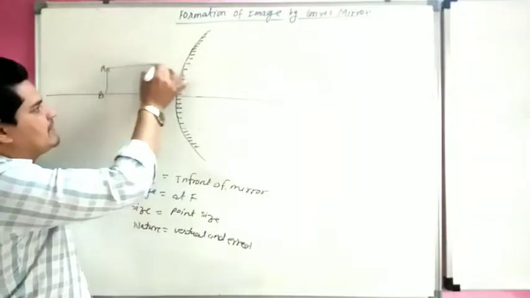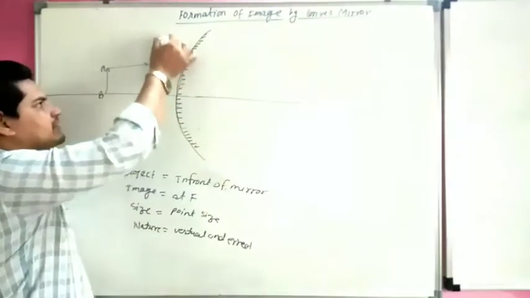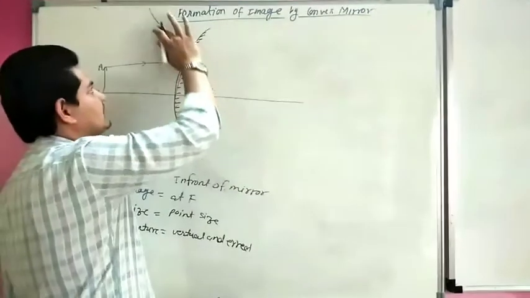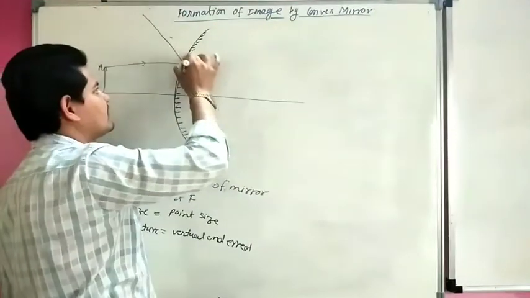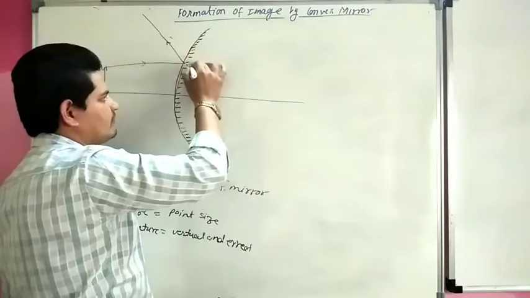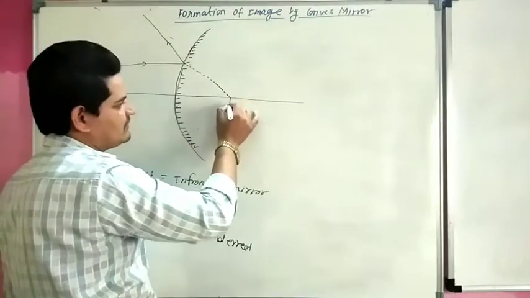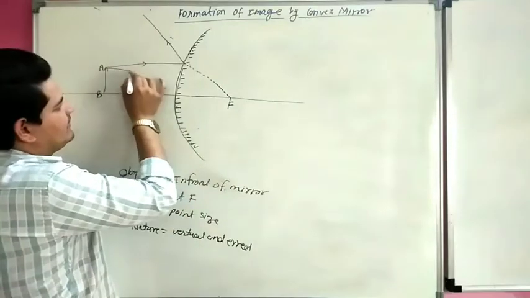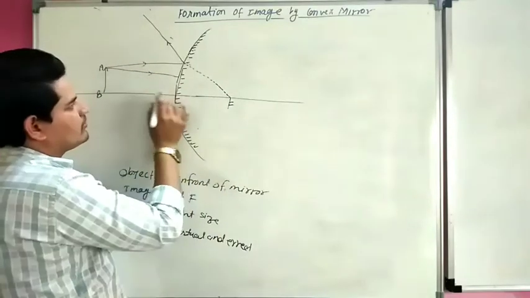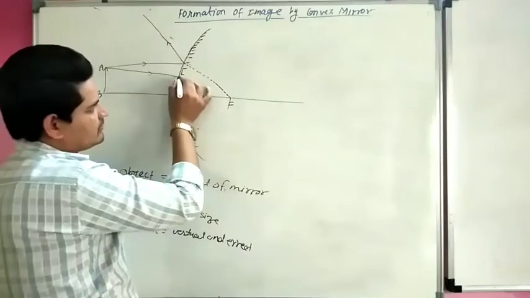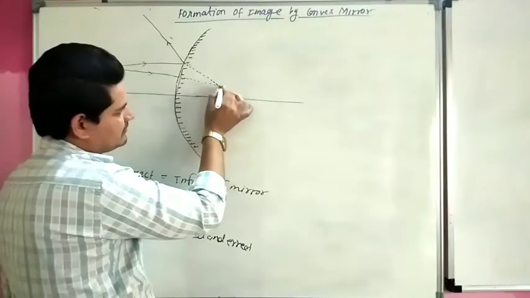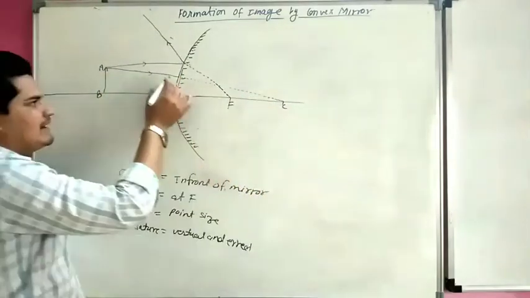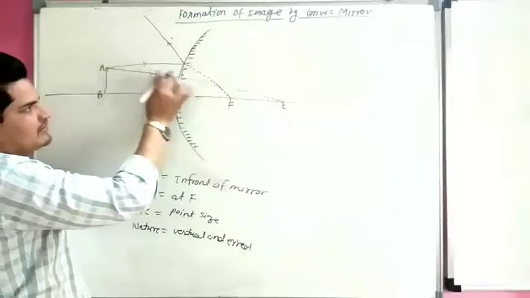So a ray is coming parallel to the principal axis, and this ray will pass from the focus. This is our focus, and the second ray going toward the center of curvature will again pass from the center of curvature.